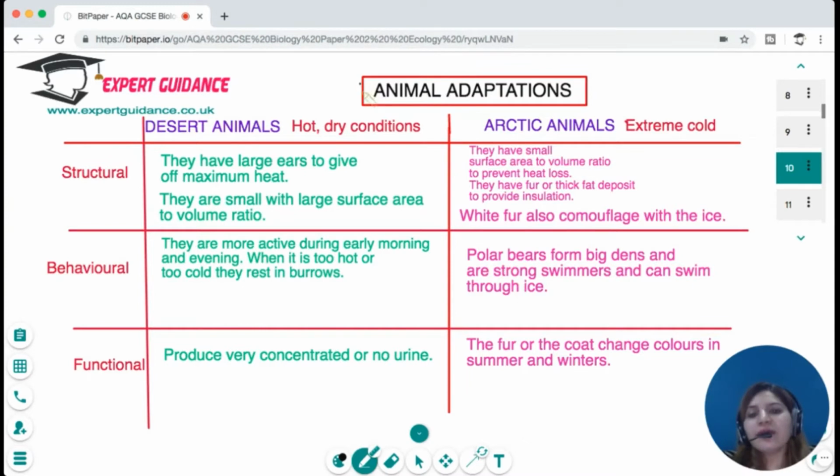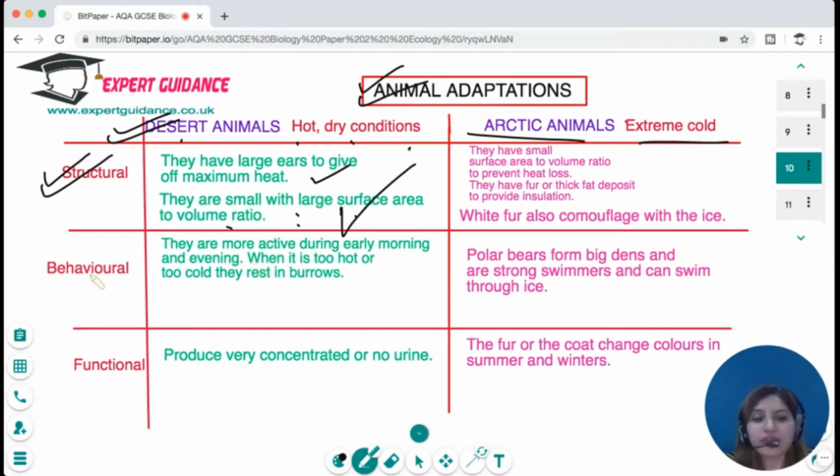In a similar way, there are two extreme types of animals we can find. One living in the deserts, which suffer from hot, dry climates, and the Arctic animals, which live in extreme cold conditions. For the desert animals, the structural adaptations would be that they have large ears to give off maximum heat, and they are small with a large surface area to volume ratio so that they can radiate maximum heat out. For the behavioral adaptation, they are more active during early morning and the evening when the temperature is not too high and not too low.